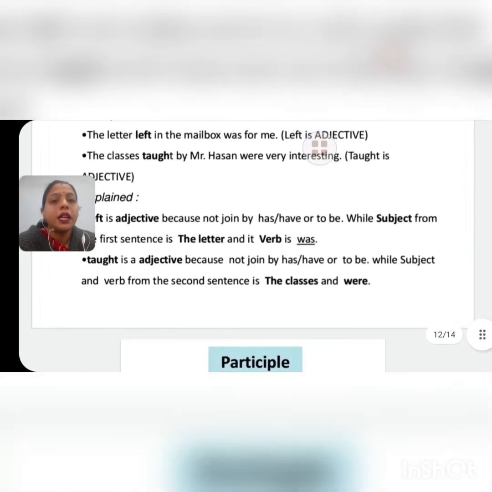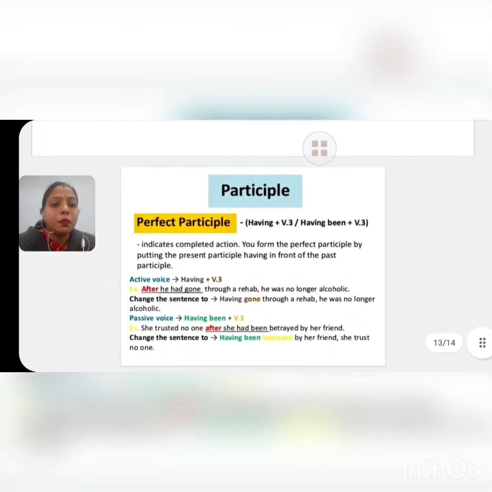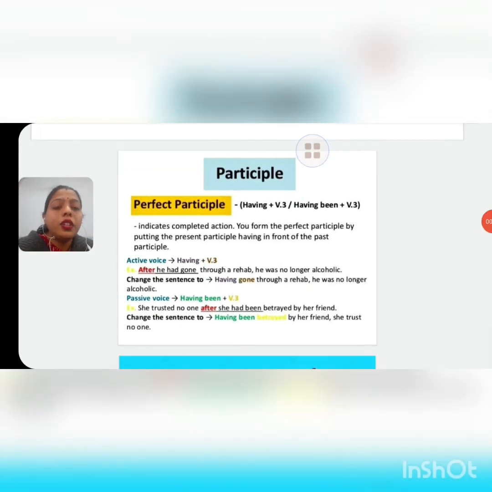Now coming to the third participle, which is the perfect participle. Okay, and so children, the third participle is the perfect participle, and we use this perfect participle to indicate an action which is completed. Okay, and we form the perfect participle by putting the present participle having in front of the past participle, which is the verb's third form. See, in active voice sentences, children, we use the present participle having, and just after that we use the third form, which is the past participle.